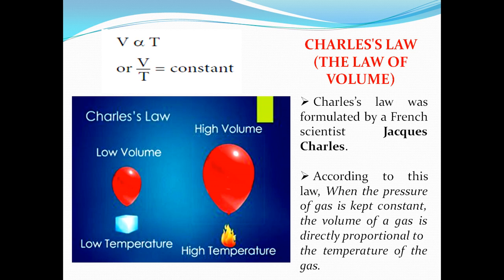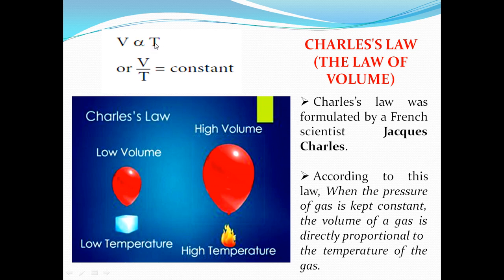It's nothing but: when the pressure of a gas is kept constant, the volume of the gas is directly proportional to temperature. In Boyle's law we kept the temperature constant, but in Charles's law we keep the pressure constant. So the volume and temperature are directly proportional. That is given with the help of a formula: V is proportional to T. Volume is proportional to temperature.